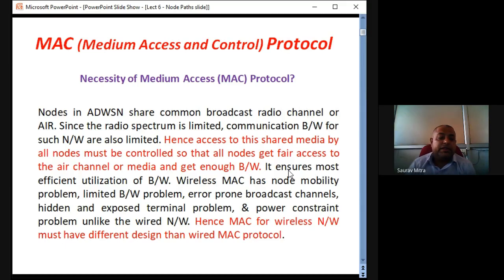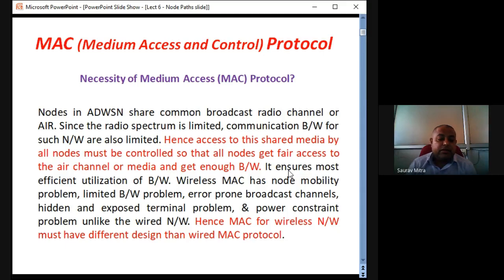Then there is a very important factor which is called the hidden and exposed terminal problem. So what is hidden terminal problem? What is exposed terminal problem? We will be seeing towards the end of this slide. So those problems also have to be controlled by the MAC protocol. And power constraints. So energy is always a problem in case of ad hoc wireless network, because it works in an energy constrained environment.